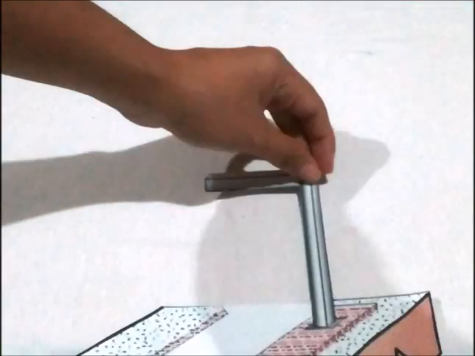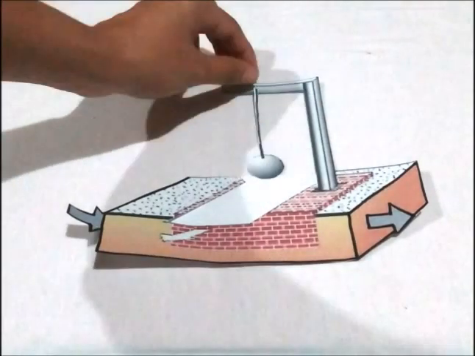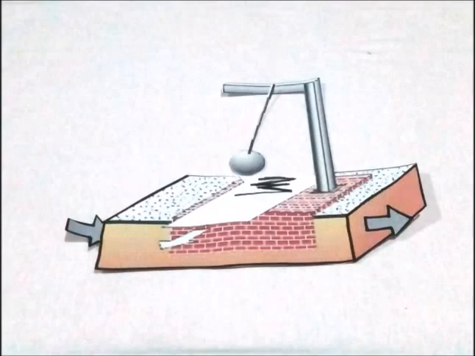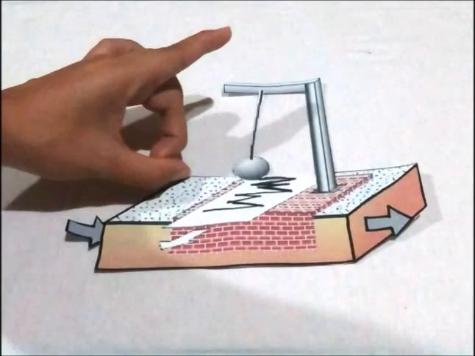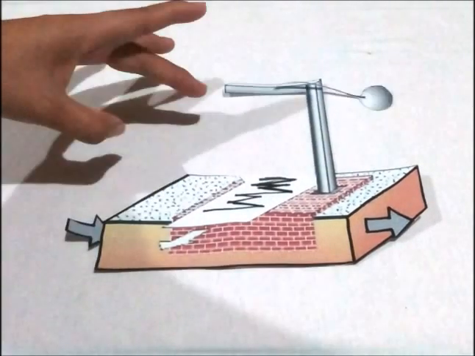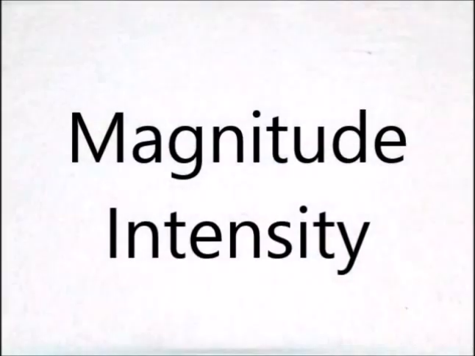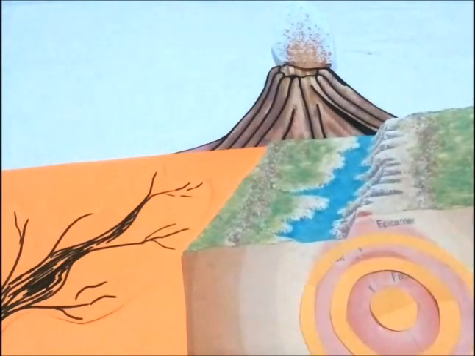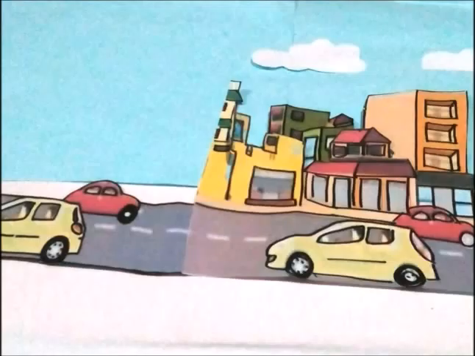The device called seismograph can measure the strength of an earthquake. Analyzing a seismograph enables seismologists to determine the time, focus, and epicenter. The strength of energy is expressed in two ways: magnitude and intensity. The magnitude of an earthquake is a measure of the amount of energy released as estimated from seismogram readings, while intensity is the expression of how much damage is caused by an earthquake.